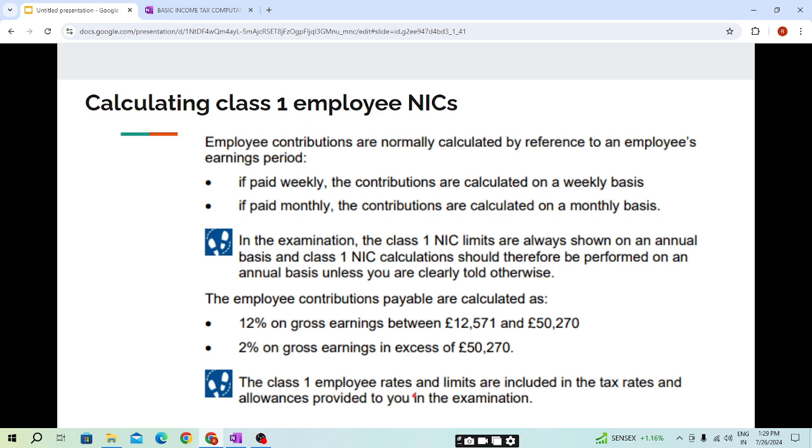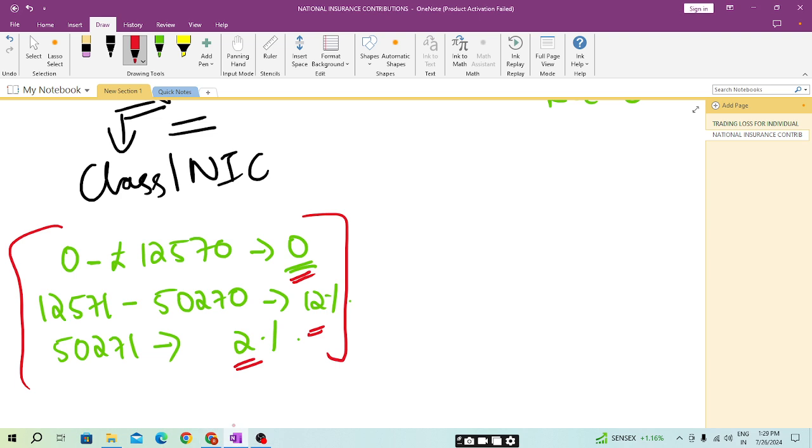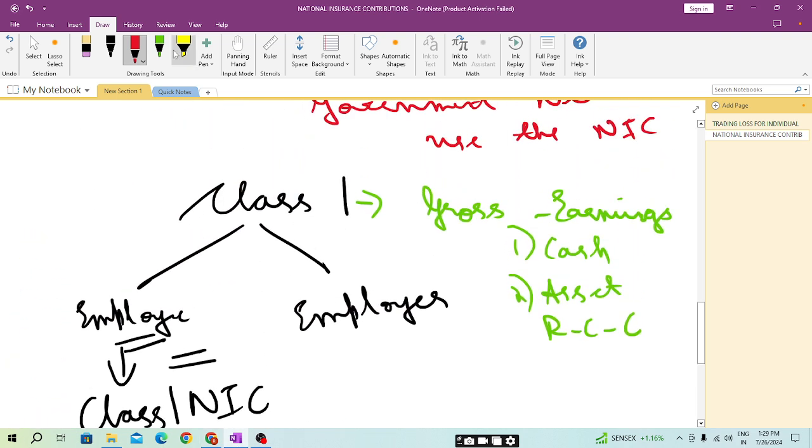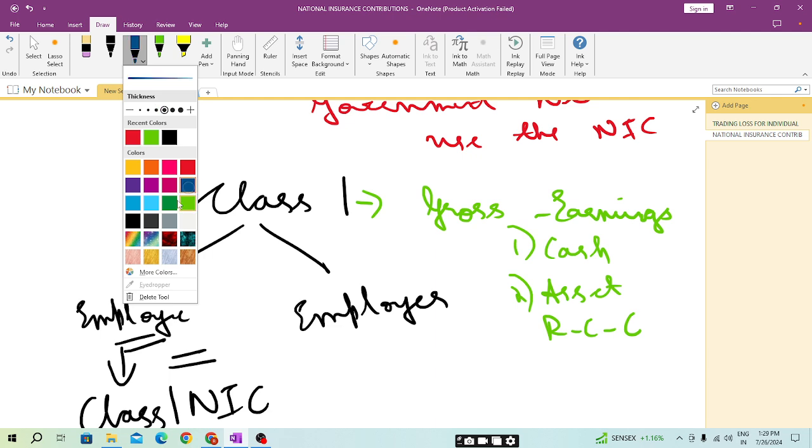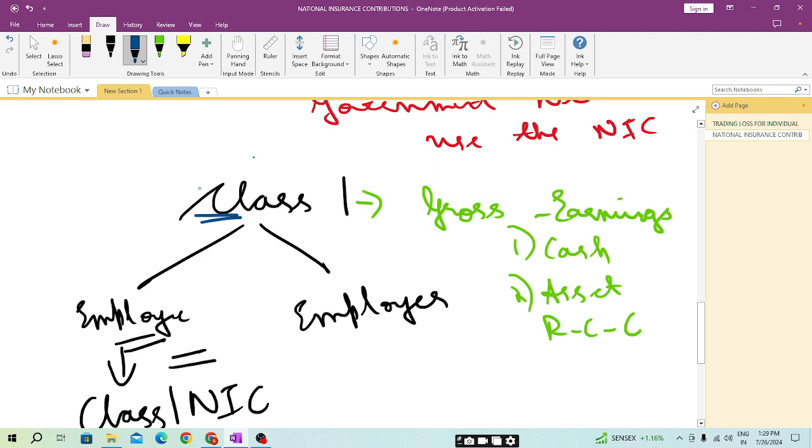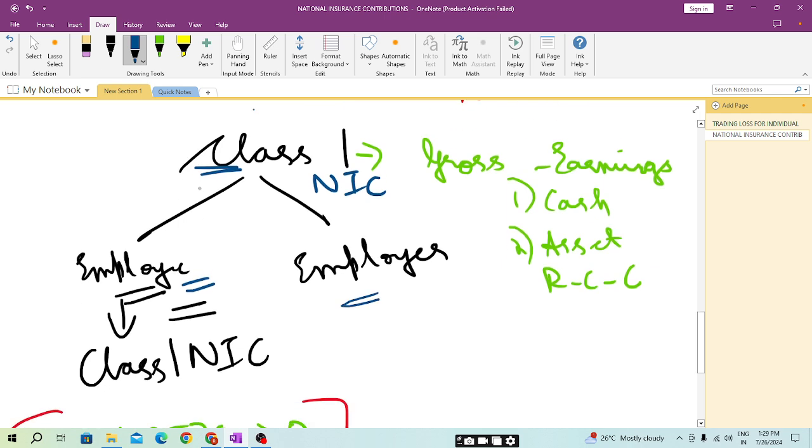The class 1 employee rates and limits are included in the tax rates and allowances provided to you in the examination. This will be provided in your examination, students. So I hope the class 1 employee contribution is clear. Students, we have studied that the class 1 NIC will be payable by the employee and the employer also, based on the employee's gross earnings.